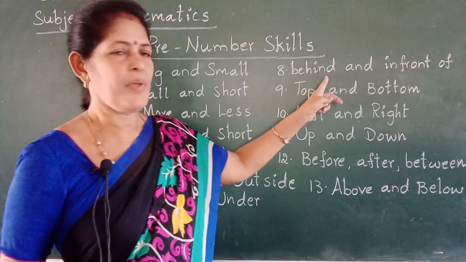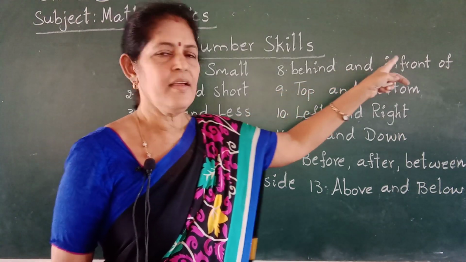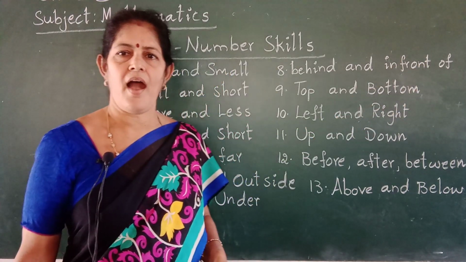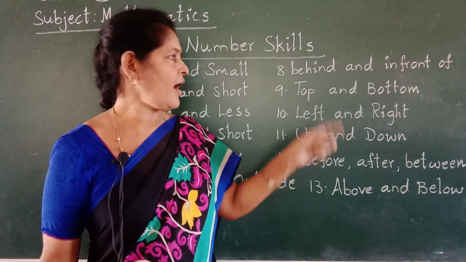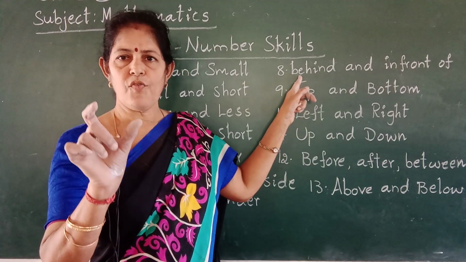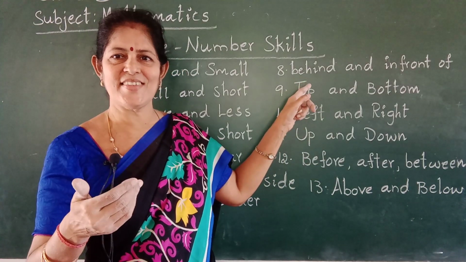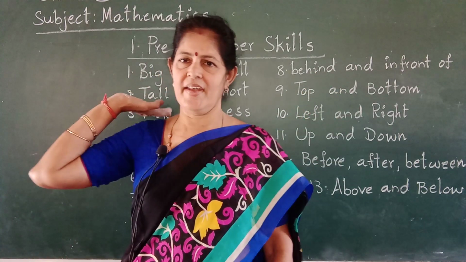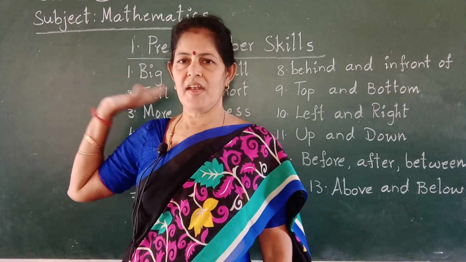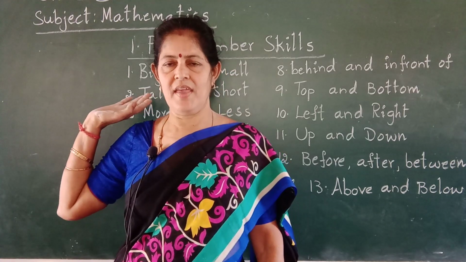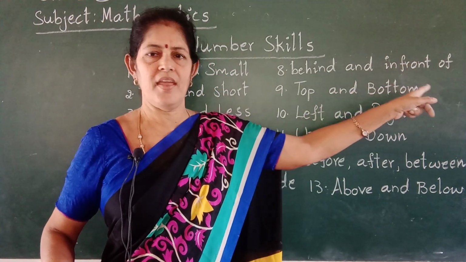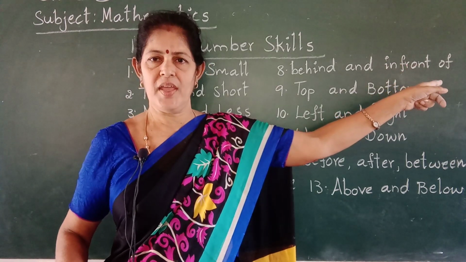Next one. Behind and in front of. Be it a long word, you have to practice. B-E-H-I-N-D, behind. Blackboard is behind me. And in front of me.